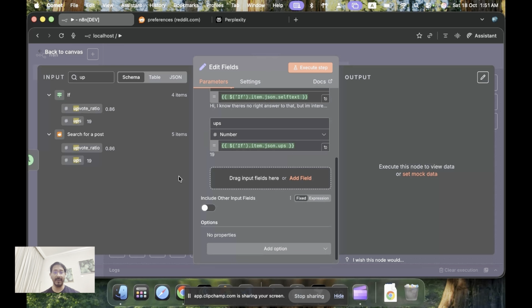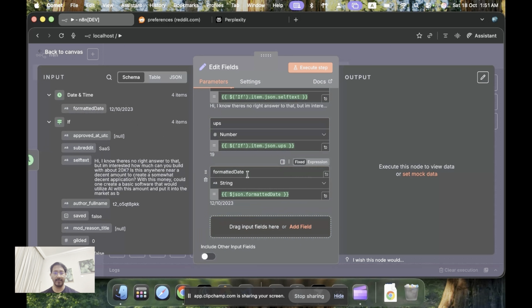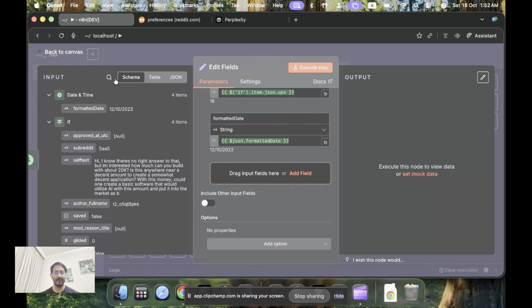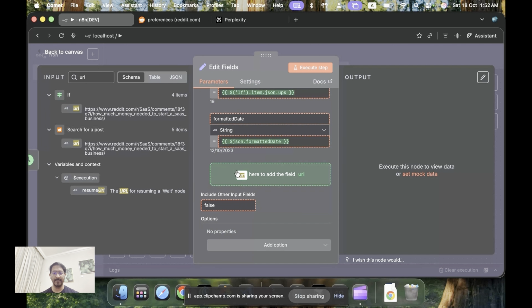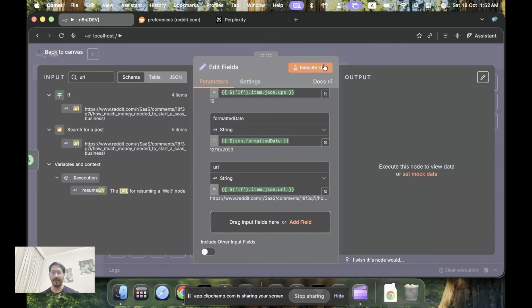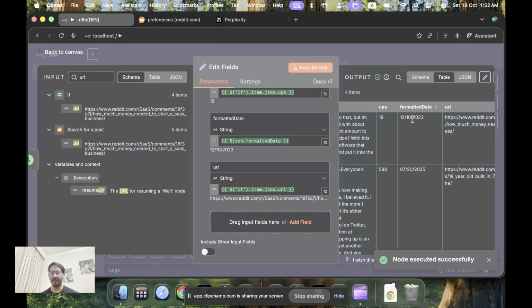Then we'll take the created date. We'll take it from here because we have formatted it, right? So we drag it over here, and the last field that we want to take is the URL field, because we also want to link back to the Reddit post so that we can read from Reddit itself and validate. So once we execute, we have the title, the text, the upvotes, formatted date, and the URL all with us.